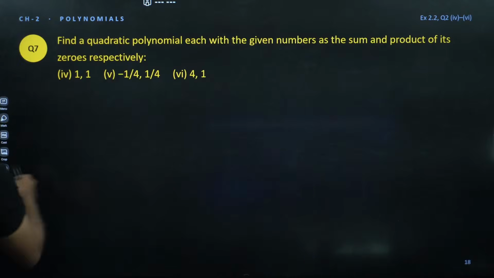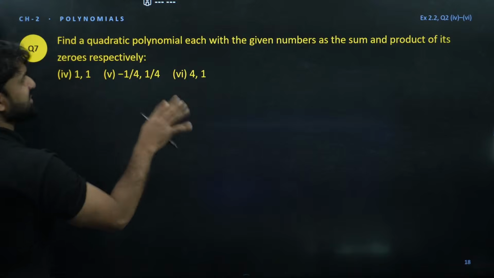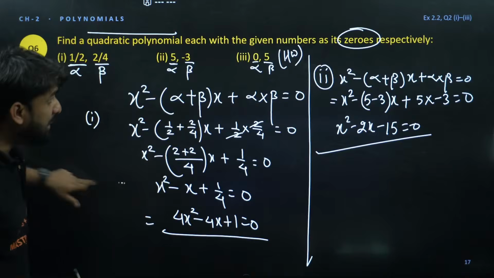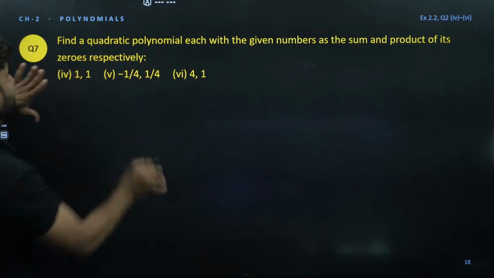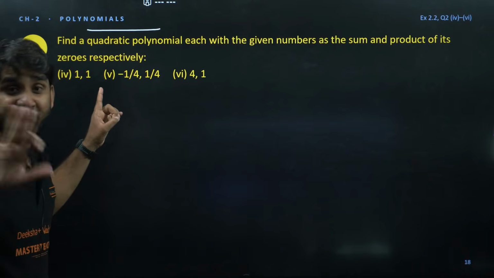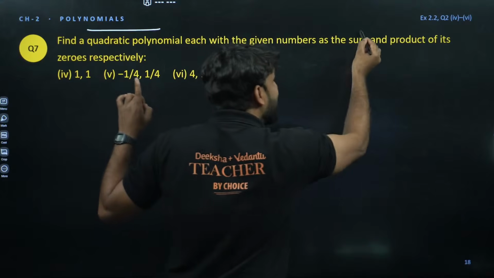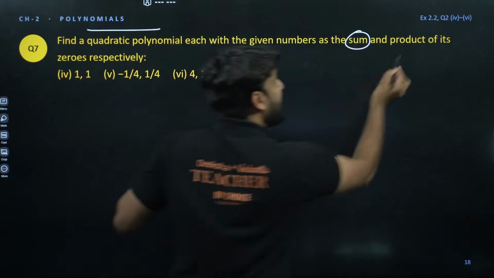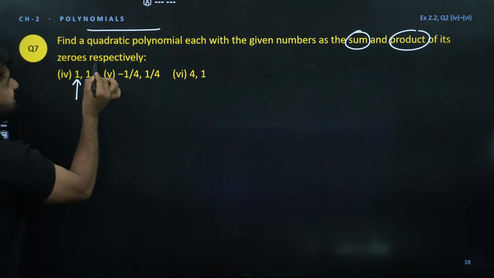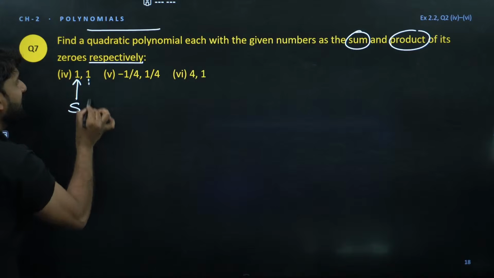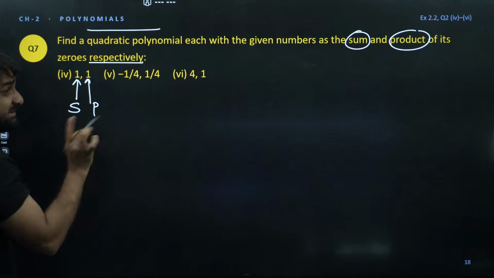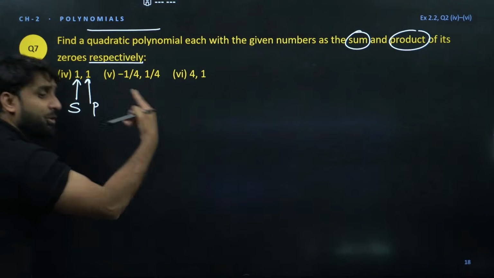Moving ahead, next question. Okay. So here in this question, champion, zeros were given, alpha and beta. But look at the question here. Find the quadratic polynomial. Again, we have to find a quadratic polynomial. But now, in this question, alpha and beta are not given. Directly the sum of the zeros and the product of zeros are given to you. So my dear champion, the first is sum because this is saying respectively. So this is sum and this is product. Don't think that this is alpha and this is beta. No, sum is directly given and product is directly given.